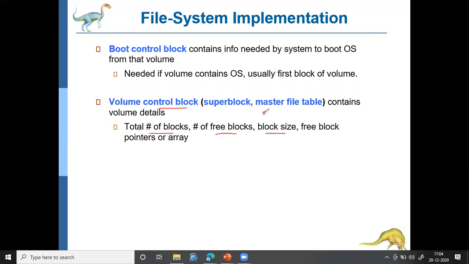Initially we discussed that normally a block size is 512 bytes, but there are no hard and fast rules on that. It may differ with the operating system. In some operating systems, a block size may be 1024 bytes. So in this particular volume control block, the block size is recorded, and a pointer to the free blocks. All these things are also part of the file system, right?